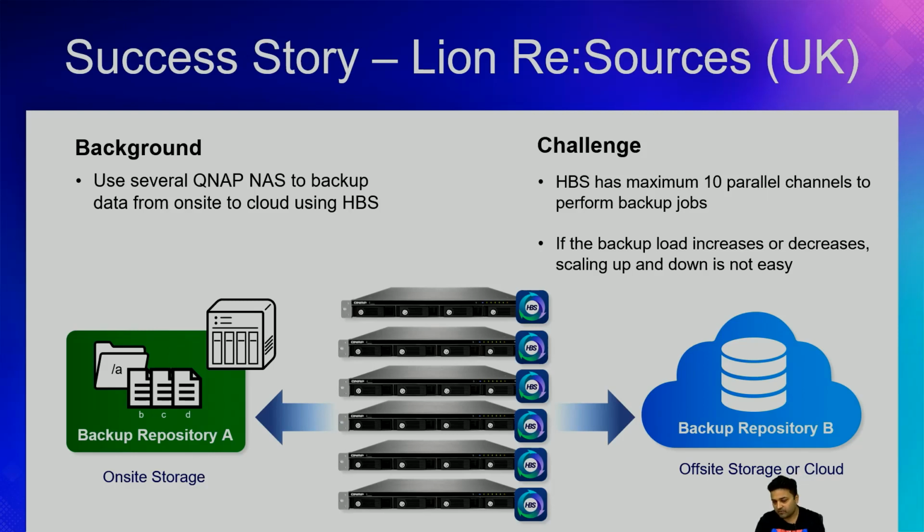Why did they use several QNAP NAS? Because sometimes the data backup demands were really high, so one NAS was not enough to perform the backup from on-site to the cloud. So in between they had a lot of NAS running the HBS application, which helped them perform the backup. Now the challenge here was that HBS can perform a maximum of 10 backup jobs at a time.